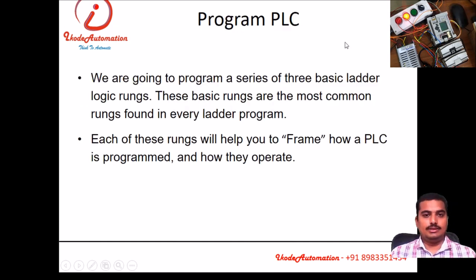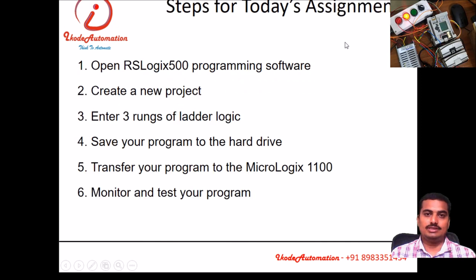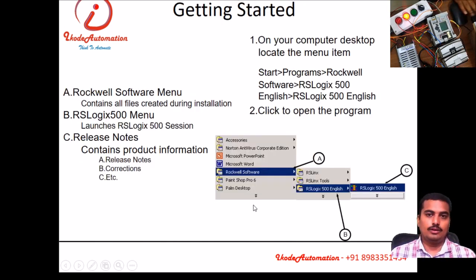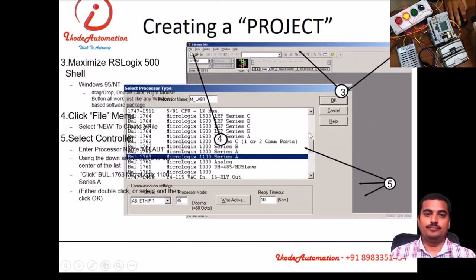Programming the PLC. So we'll see the following steps. Very first, we need to open the RSLogix 500 software, then create a new project. Then we need to write the program, then save the program, then transfer the program to the PLC, monitor and test your program. So first you need to click on the start button, then go to Rockwell Software, then RSLogix 500 English, then RSLogix 500.